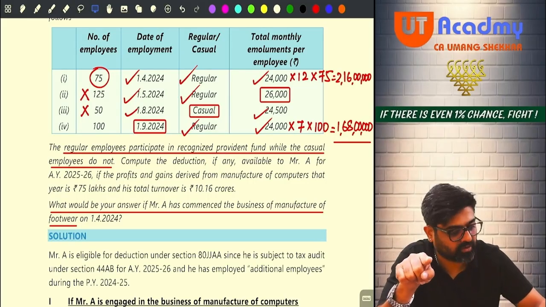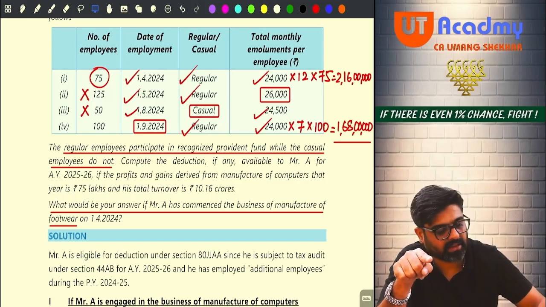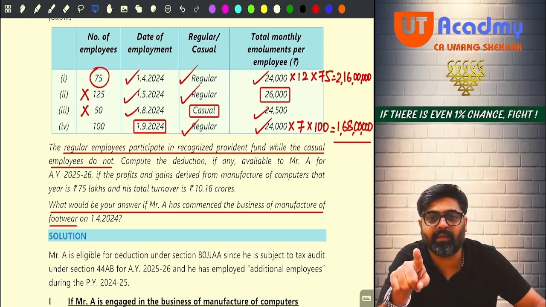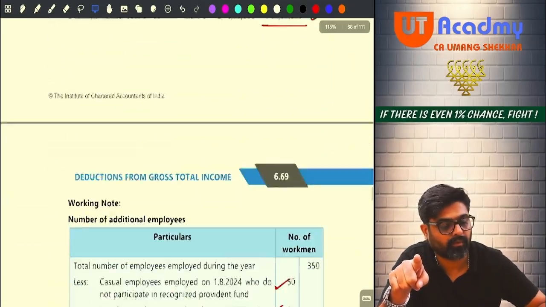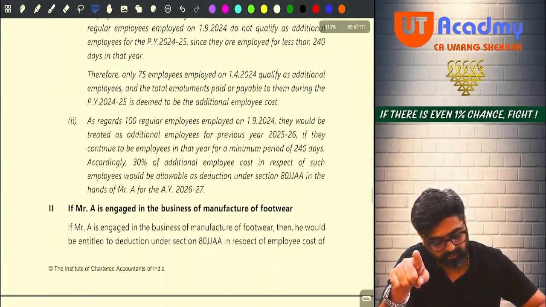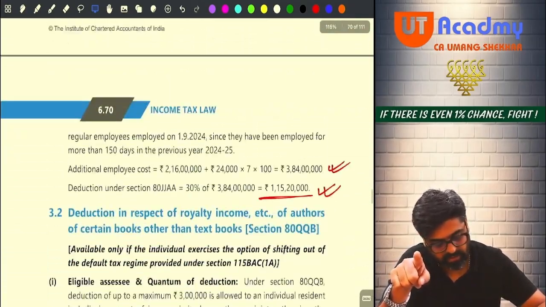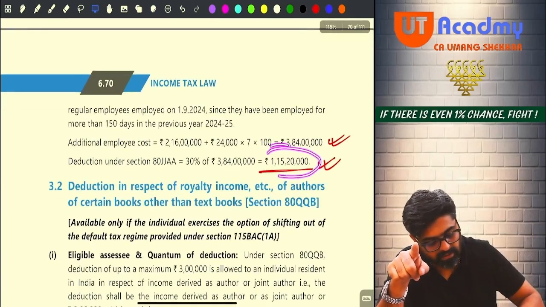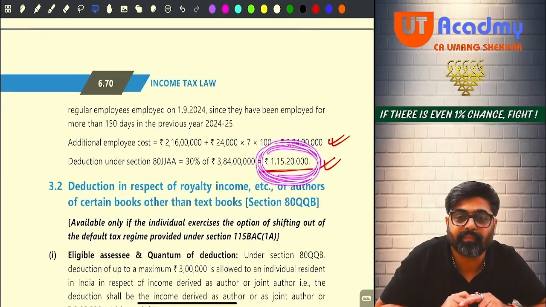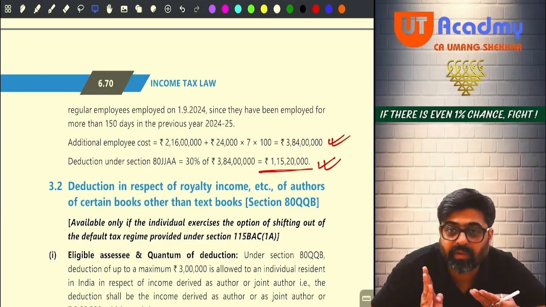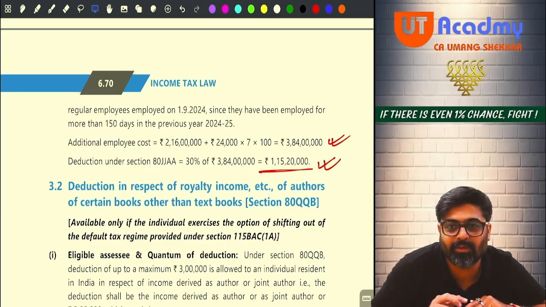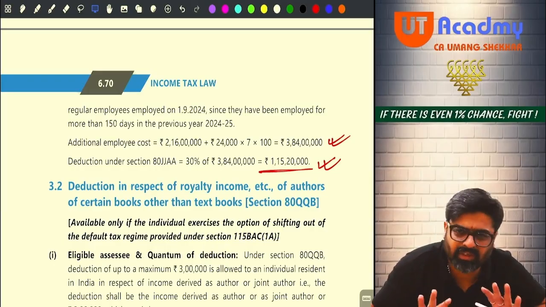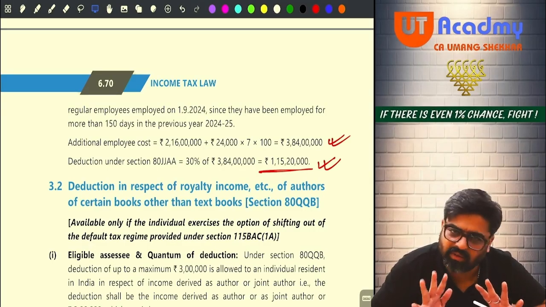So now 1 crore 68 lakhs plus 2 crore 16 lakhs will be 3 crore 84 lakhs. Now I will take 30% of that. It will be 1 crore 15 lakh 20,000. Are you all getting it? 1 crore 15 lakh 20,000. Can you see? This type of question, if they will ask you in the exam, it will be around minimum 2 marks. MCQ. Was the section easy? Sure.